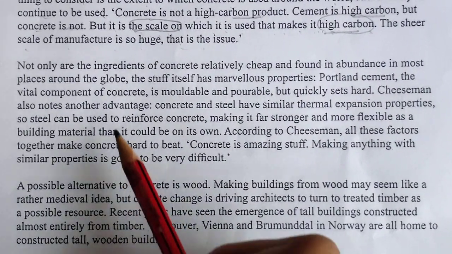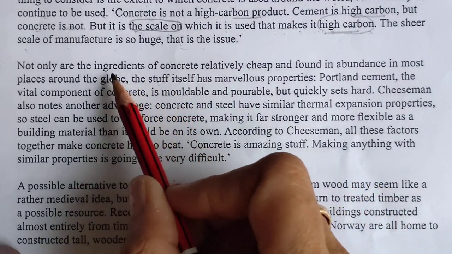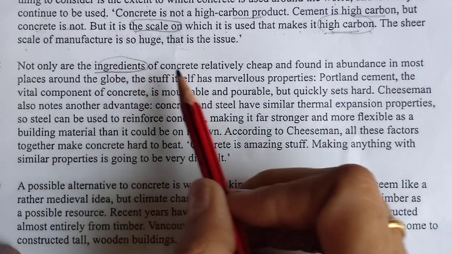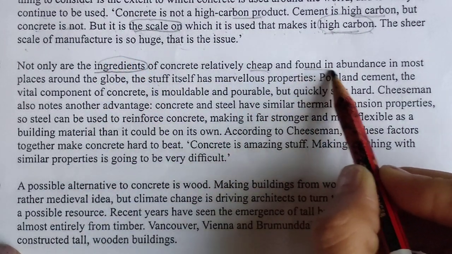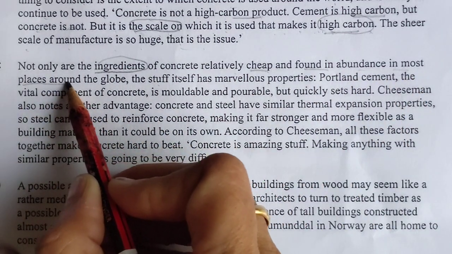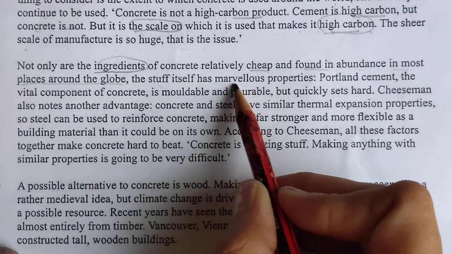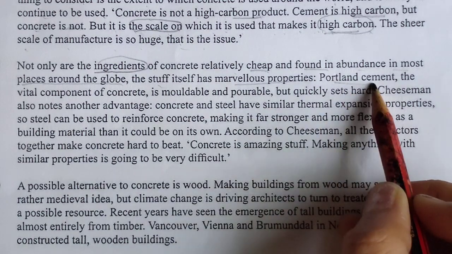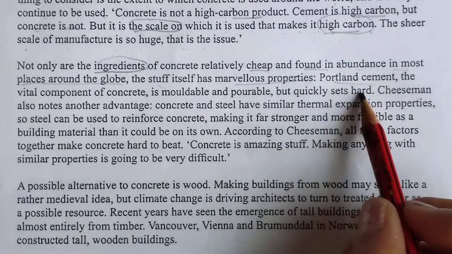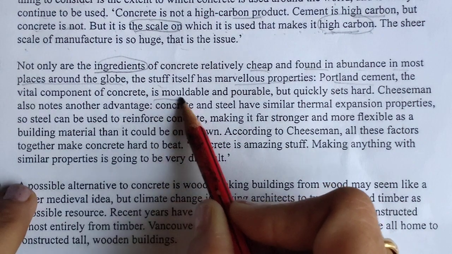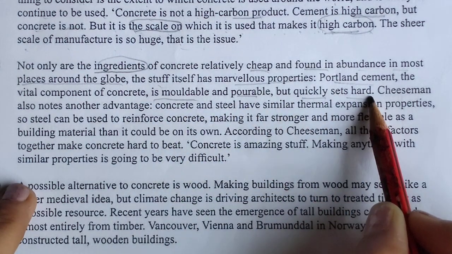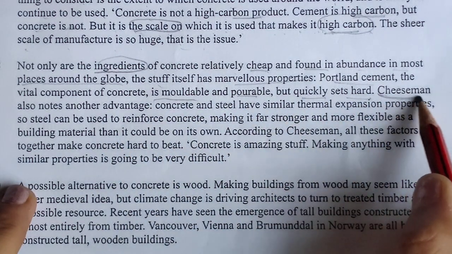You can see not only are the ingredients of concrete relatively cheap and found in abundance in most places around the globe, the stuff itself has marvelous property. So can we just go and find the thing? Is moldable and pourable but quickly sets hard. Okay, again this person name is here.